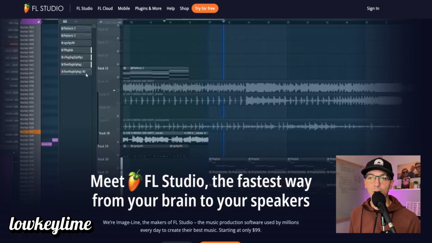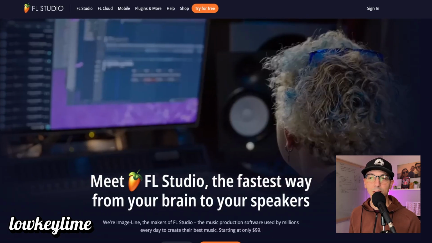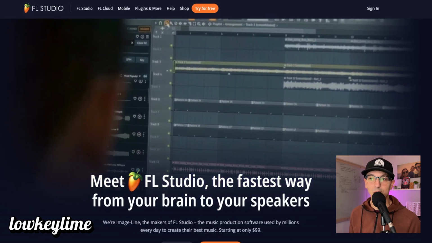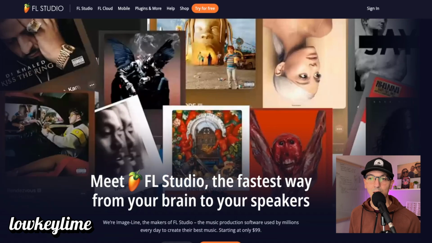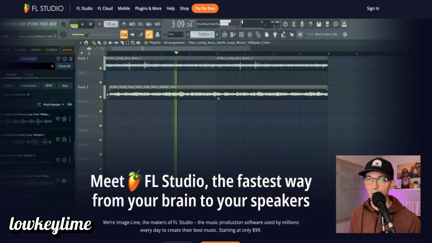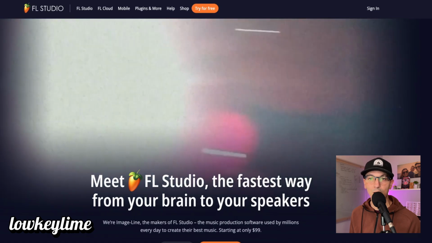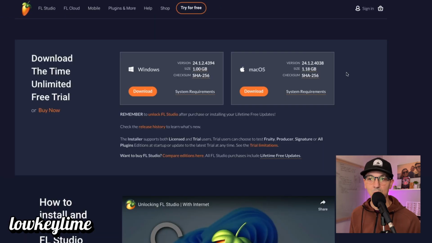FL Studio is perfect for beat makers because of its pattern-based workflow. You can quickly lay down drum loops, sample chops, and melodies with ease. And it's beginner-friendly, plus the lifetime free updates, yeah, I said free updates for life, mean you only pay once and get new features forever. It also has an unlimited free trial, so there's no excuse not to go download it right now and get started. If you want to make beats fast and are focused on hip-hop or electronic genres, FL Studio's workflow is built for you.